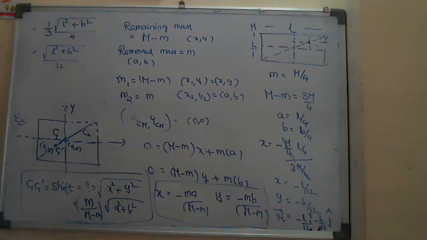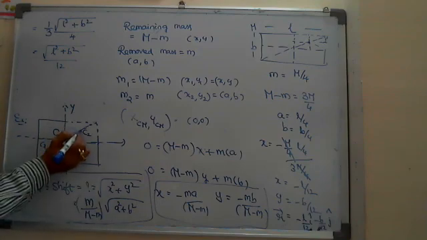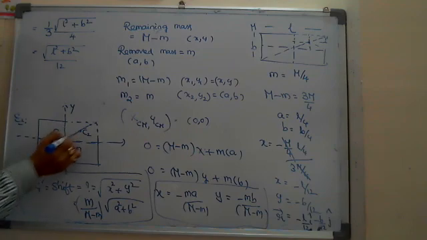And one more shortcut here, very simple. This m by M minus m into root of a square plus b square is actually the distance between C1 and C2.